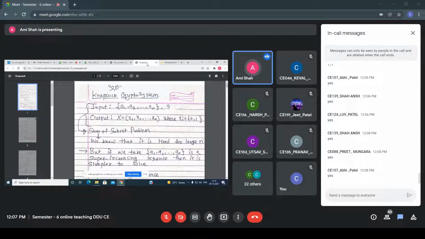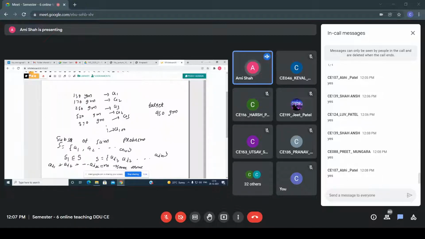Now see this algorithm, everyone. The input that we are passing is A1, A2 up to AN, and S is the sum. The output is x equals x1, x2, up to xn, where each xi belongs to 0 and 1. All of you know this is a 0-1 vector, and this is the sum of subset problem.